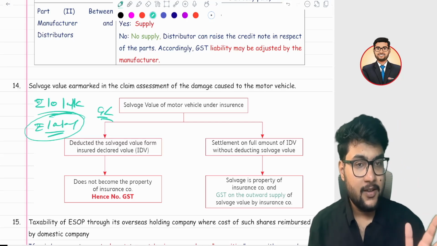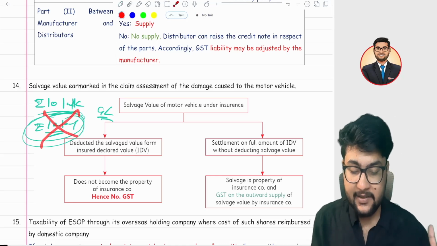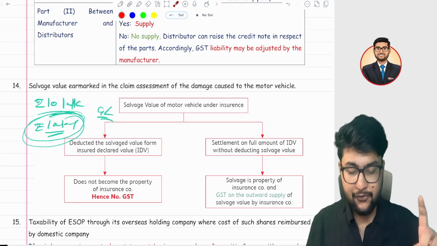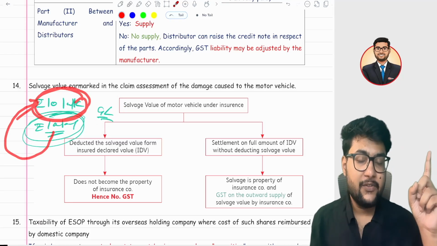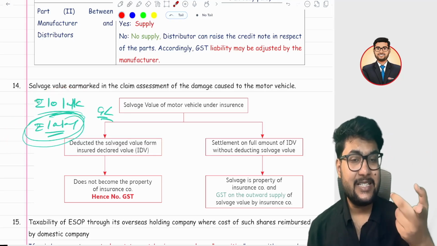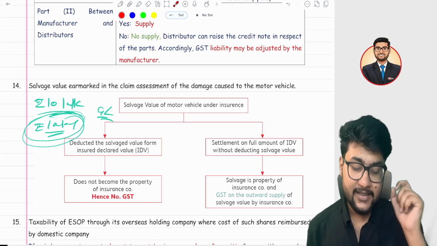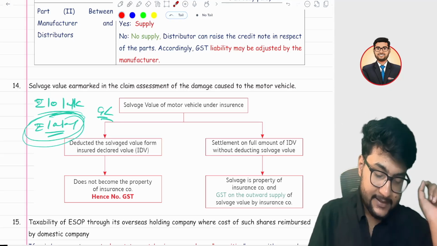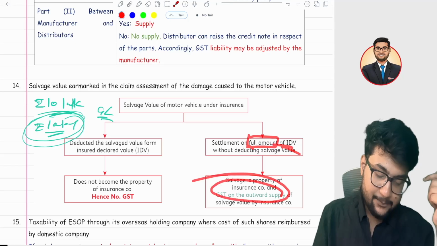If they pay the full amount, it means salvage is also transferring to the insurance company. If salvage is transferring, then it is a supply. Then the full amount, the insurance declared value, is an outward supply.